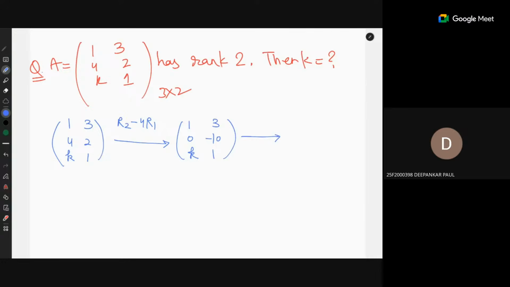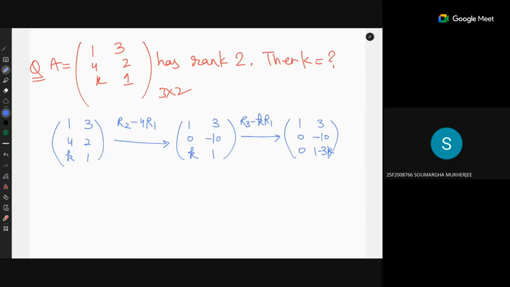R3 minus K R1. Right. So row 3 becomes 0, 1 minus 3K. Okay. So now, then what?